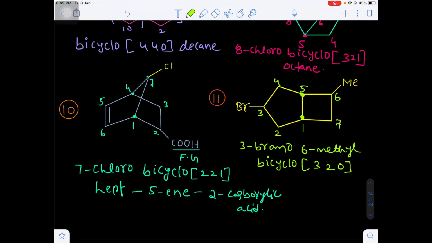Remember, we only have to consider the bridge carbons, not the bridgehead carbons. Bridgehead carbons 1 and 5 are always common, so we should not include them. So 3-bromo 6-methyl bicyclo 3 2 0, total 7 carbons are there. So that's why I am writing heptane.